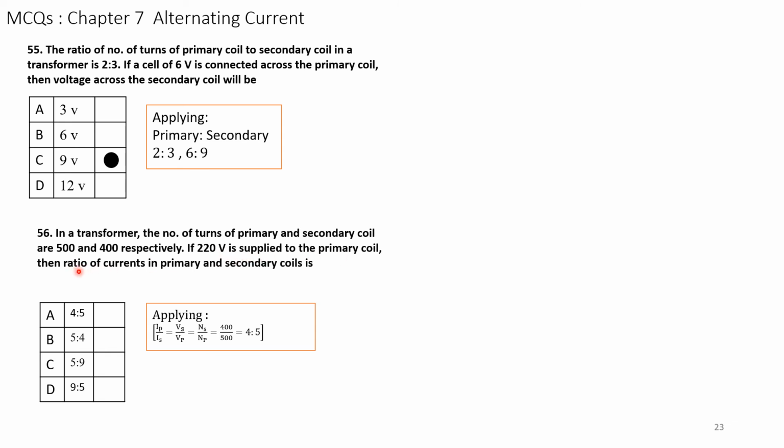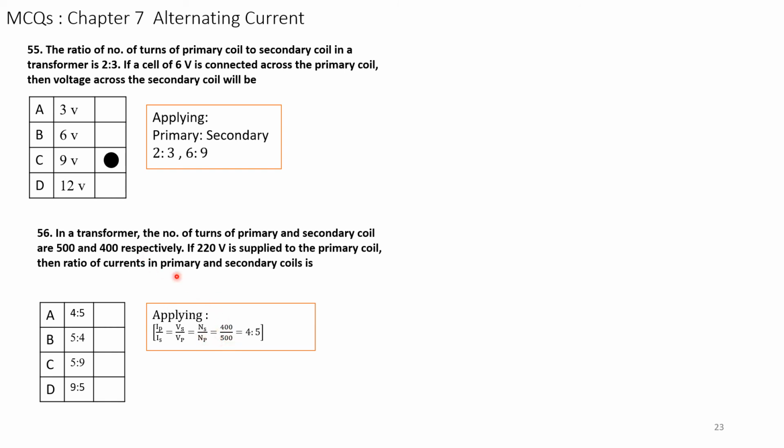What is the ratio of the currents in the primary and the secondary coil? We have to find it out. We know from the formula, primary current Ip divided by Is is equal to secondary voltage divided by primary voltage, that is equal to secondary number of turns divided by primary number of turns, which is 400 and 500.